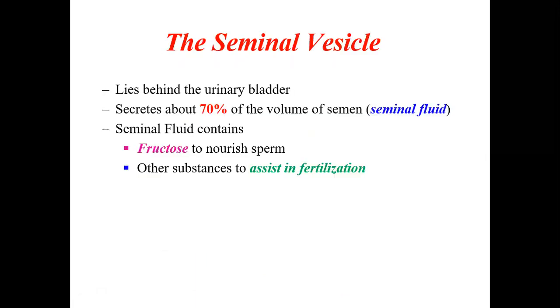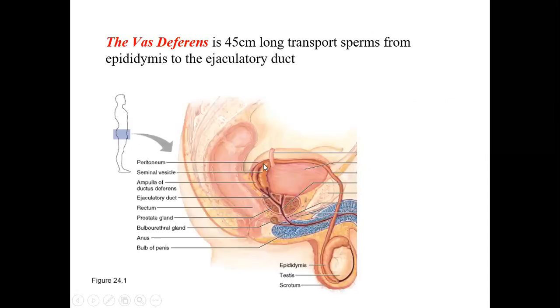Now coming to one more important accessory organ. Testis is the main organ which produces the sperms. There are accessory organs like the seminal vesicle. If you see here, beside this vas deferens, there is a small structure called the seminal vesicle.